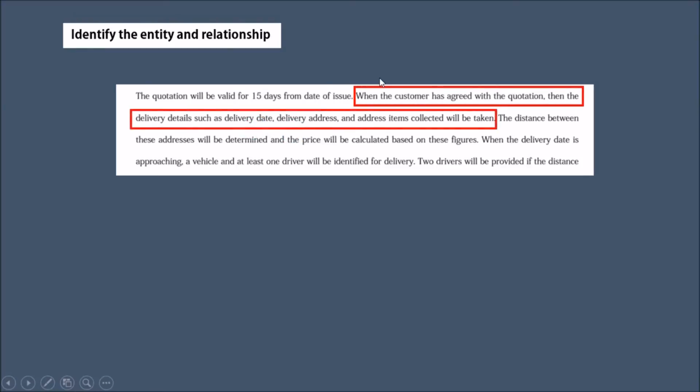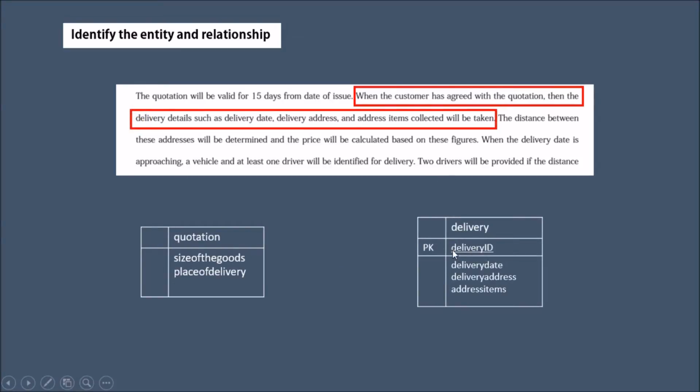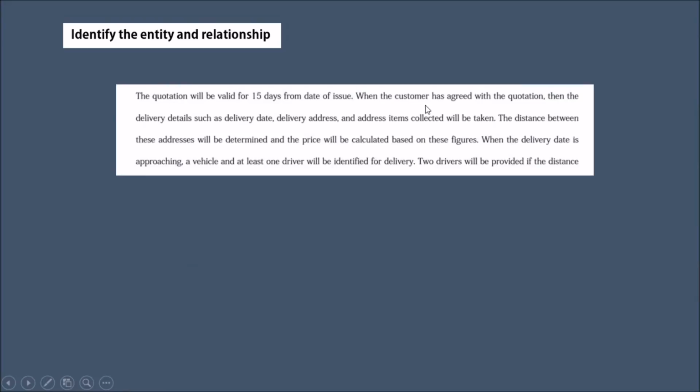Okay, the next is when the customer has agreed with the quotation. This is a third entity. Then the delivery details such as delivery. So delivery is the next entity. So quotation and delivery. The relationship between these is agree. When the customer has agreed with this quotation, okay.